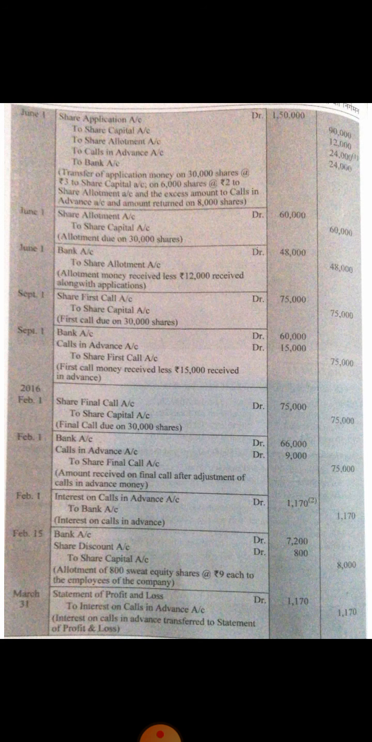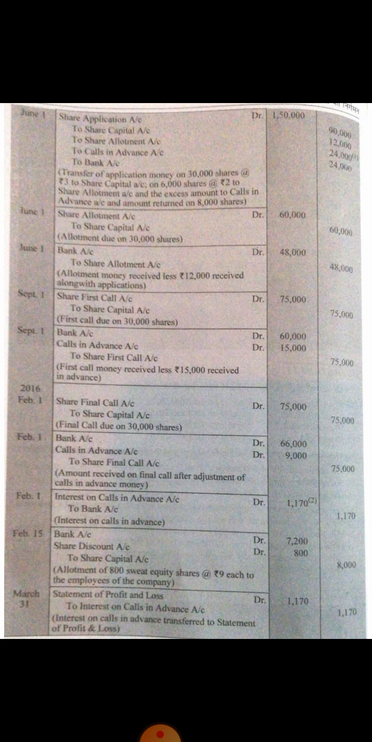rupees 75,000. Here one thing you should also know, how much amount can be adjusted towards final call at maximum. It is very simple to calculate. In the pro rata allotment, find out the category in which the excess application was received. It was 18,000, 6,000. Clear? So number of allotted shares is 6,000. Final call money is rupees 2.5.